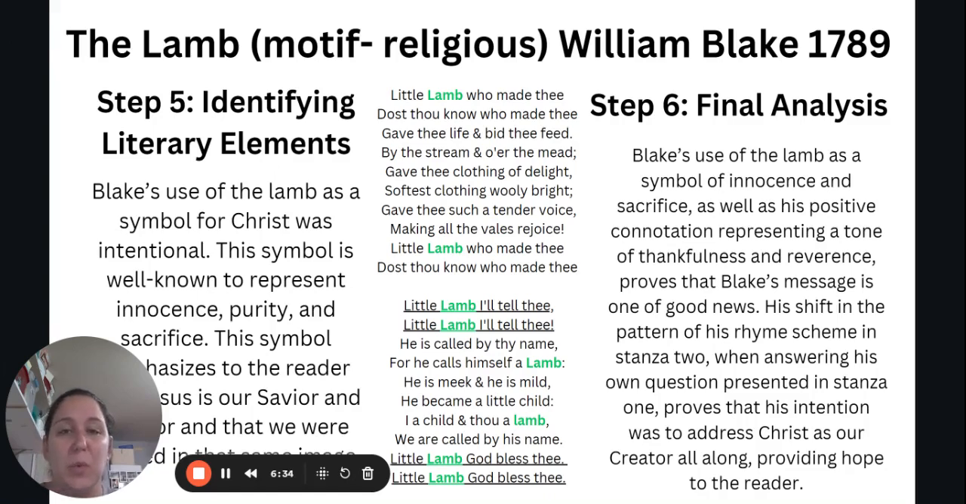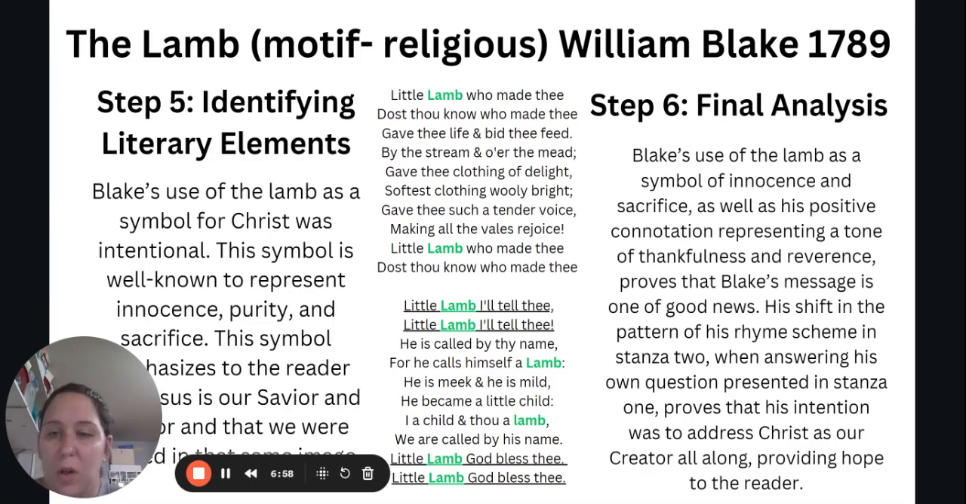And so you can see I've highlighted different instances of the use of lamb. I thought it was very interesting and very telling, the difference between the capitalizations of the word lamb versus if you go down further into stanza 2 where it says, "I a child and thou a lamb." Lamb is not capitalized. So I thought it was very interesting how he switched on and off with those.